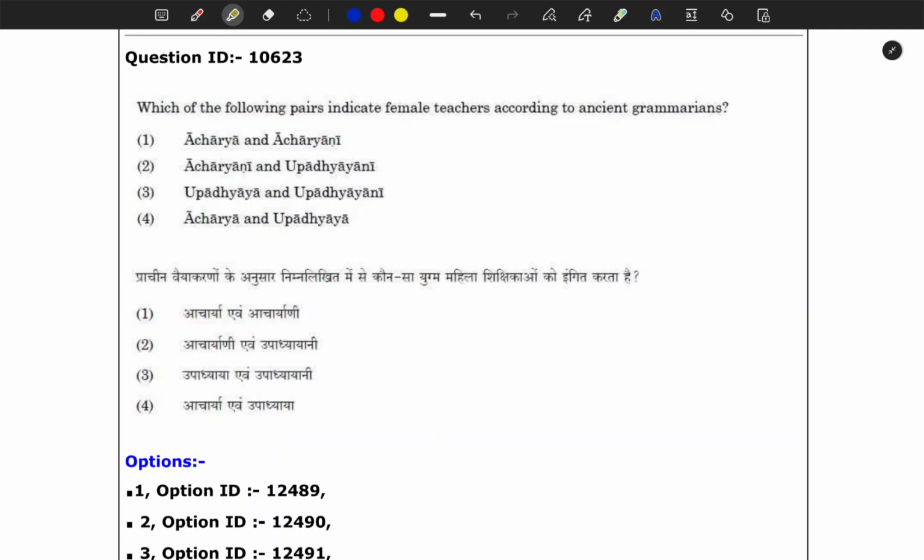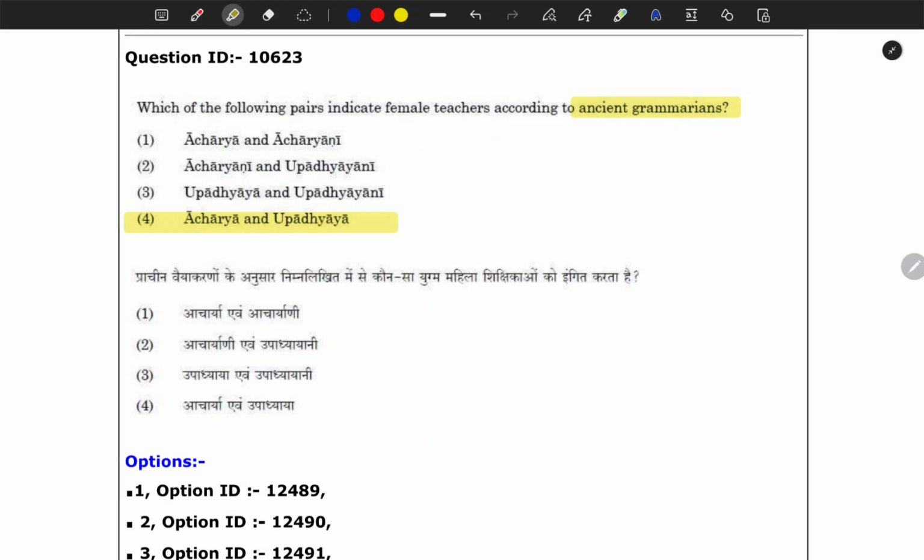Here again, which of the following pairs indicate female teachers according to ancient grammarians? What do you think? This is a trap. This is a trap question, and it is a very easy question, but it is here only to make you make a mistake.